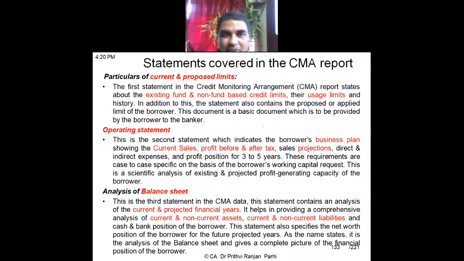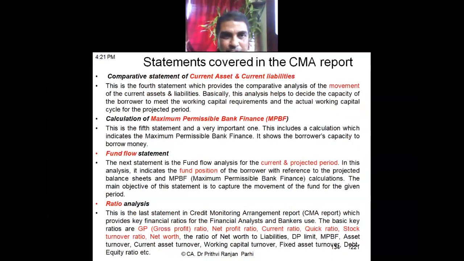So CMA should contain all this, the present or future proposed limits. Then operating statement: what is the current sales, profit, profit after tax, and future projections, maybe 3 years to 5 years projections are submitted. And the balance sheet situation: what is the current balance sheet and the future balance sheet. In that, the current asset, non-current asset, all these positions are there in the CMA report. Then comparative statement of the current asset and current liabilities. They are presented in such a way that they are comparable. One can see the movement, how it keeps on changing year on year.